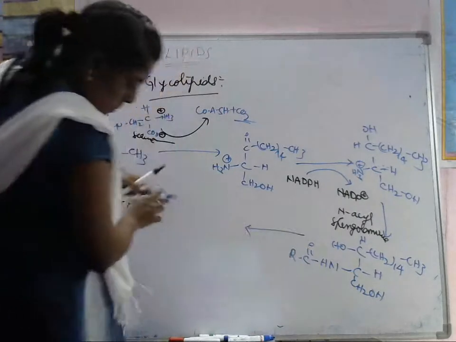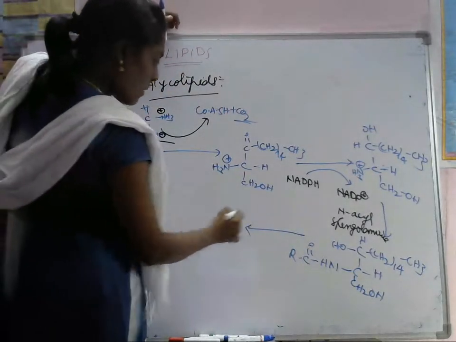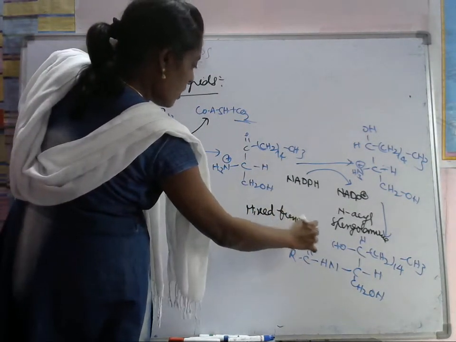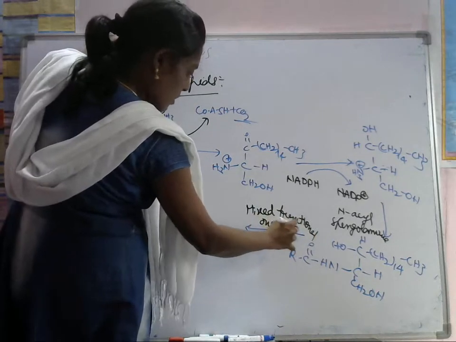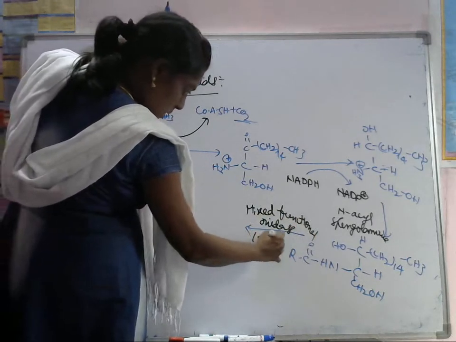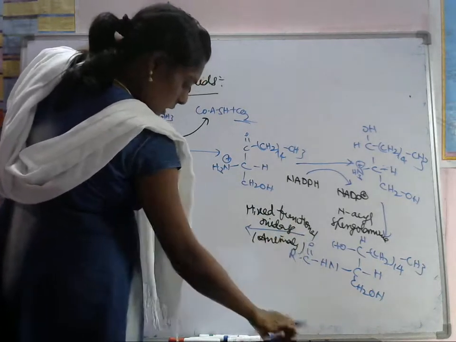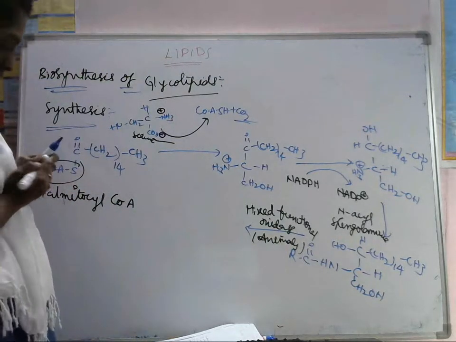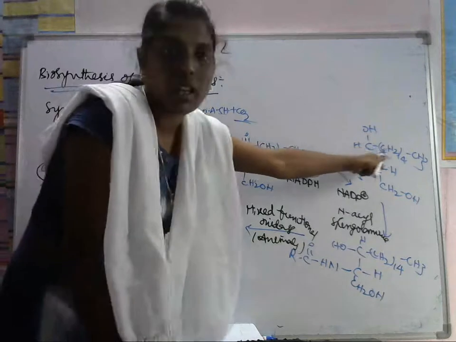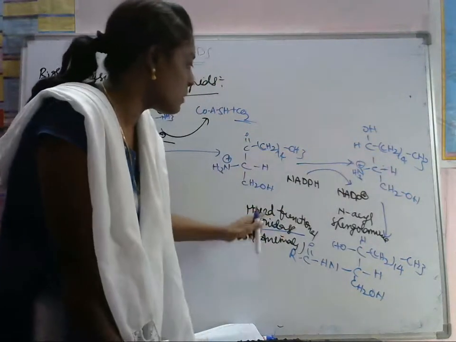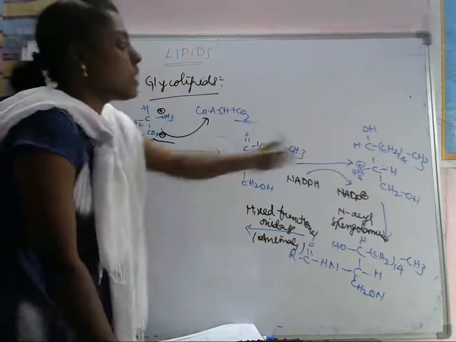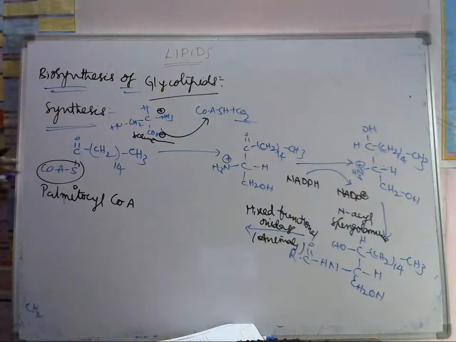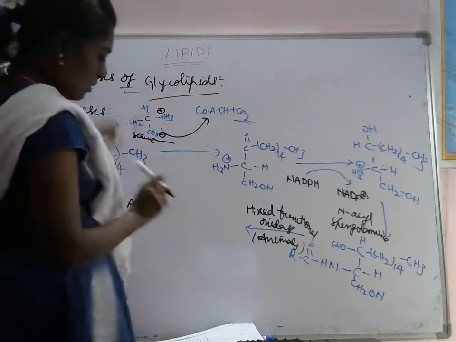Next, here is mixed functional oxidase. This mixed functional oxidase is an enzyme present in animals. Now what will happen? Carefully listen. Because of unsaturation, the mixed functional oxidase will do the oxidation here. Oxidation here means it removes hydrogens, so it forms the double bond. It will give the double bonded compound.